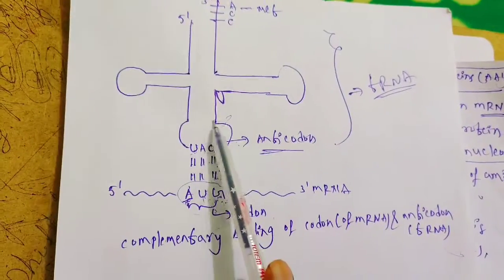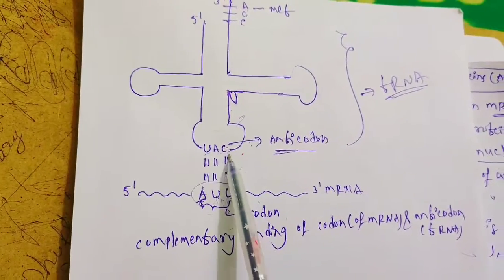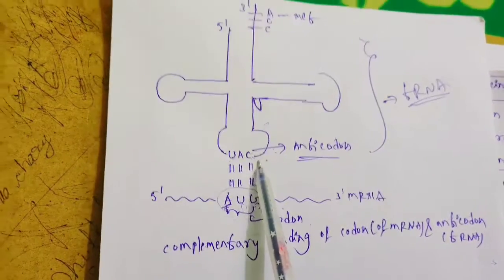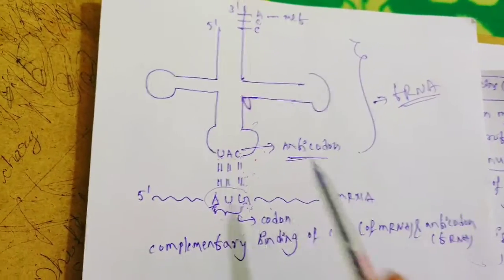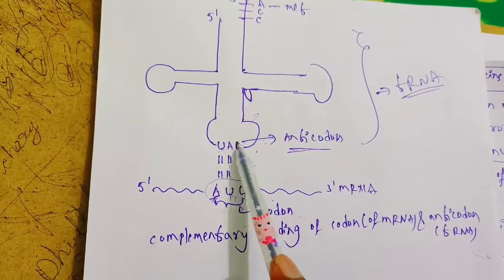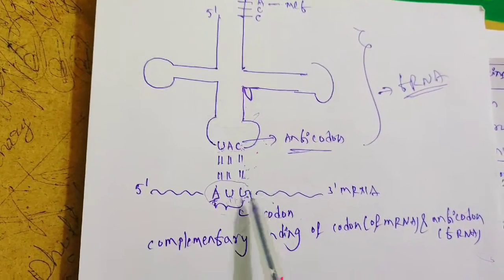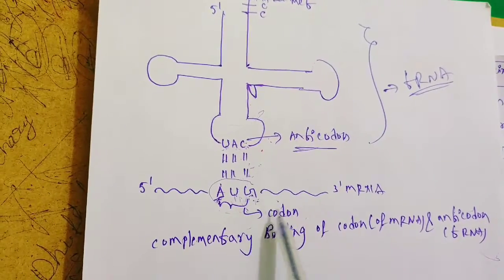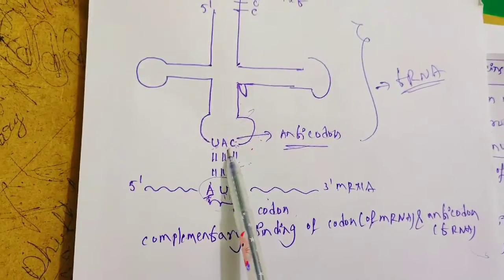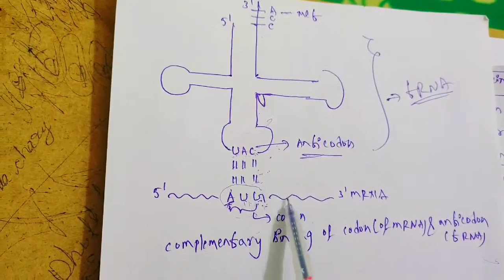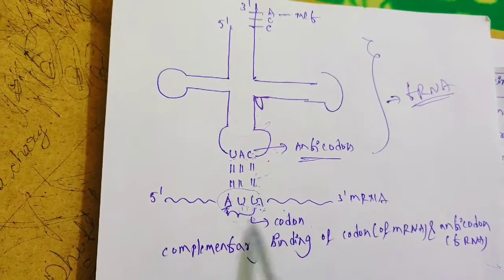Here, we know that this is the anticodon arm. It consists of the anticodon. Here I have taken the anticodon UAC. The anticodon present on this arm recognizes the codon present on mRNA.